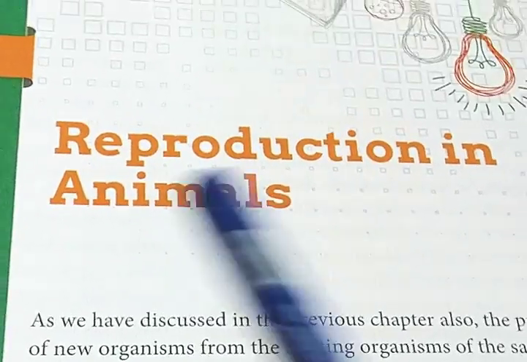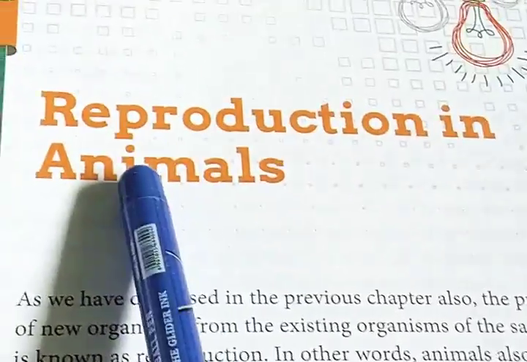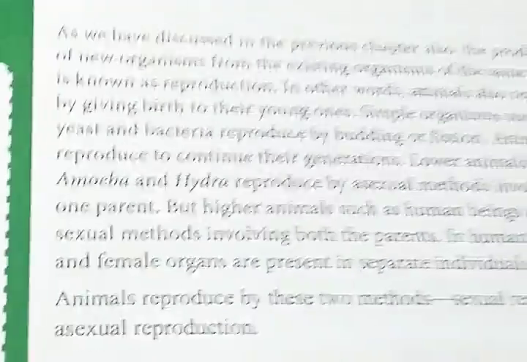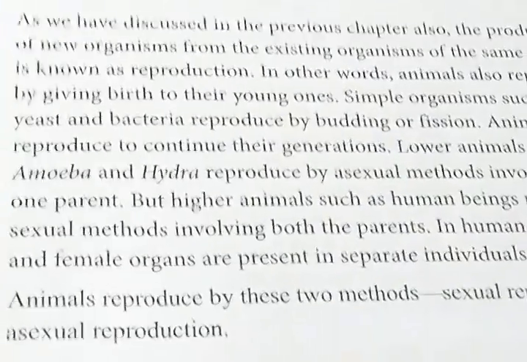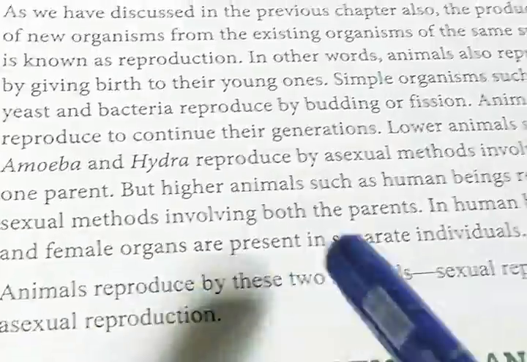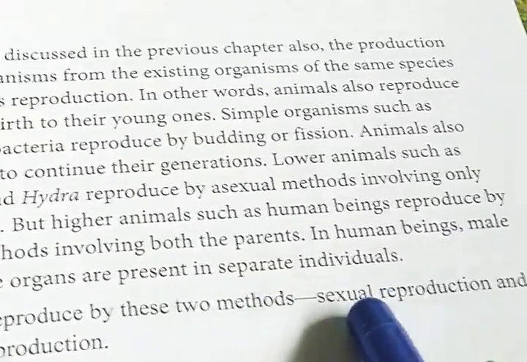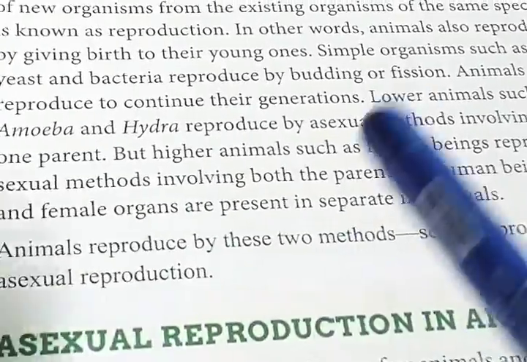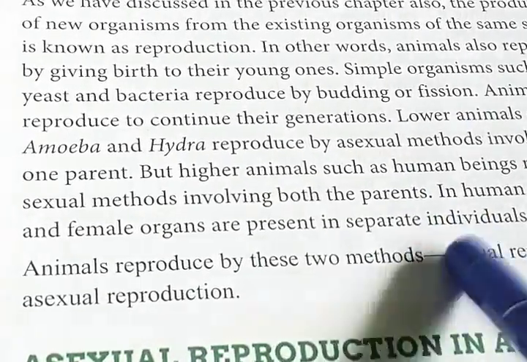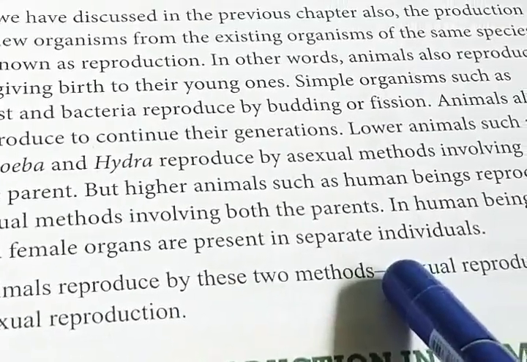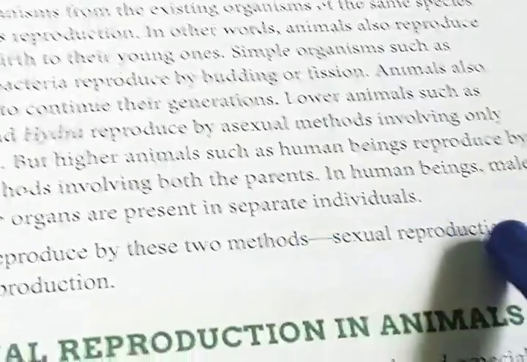Today I will start the third chapter, Reproduction in Animals. So look at the book. Normally, animals reproduce by two methods: sexual reproduction and asexual reproduction. In the case of lower class organisms, they follow asexual reproduction, and highly developed animals and human beings follow the sexual reproduction method.